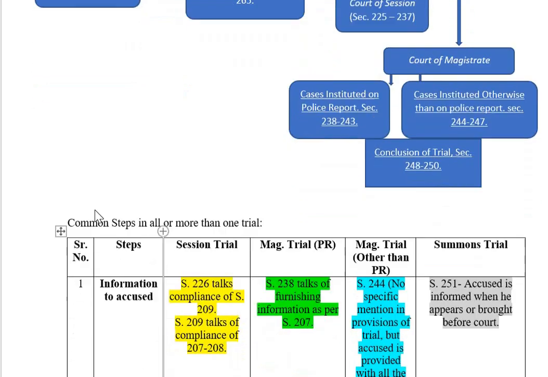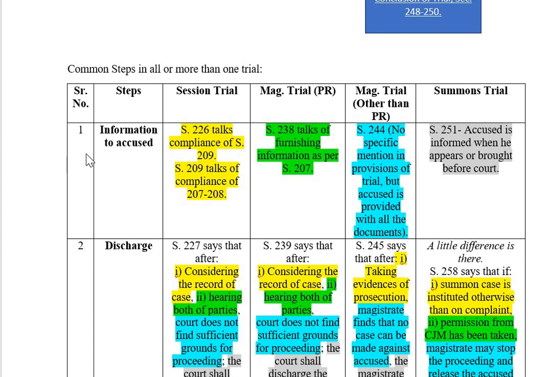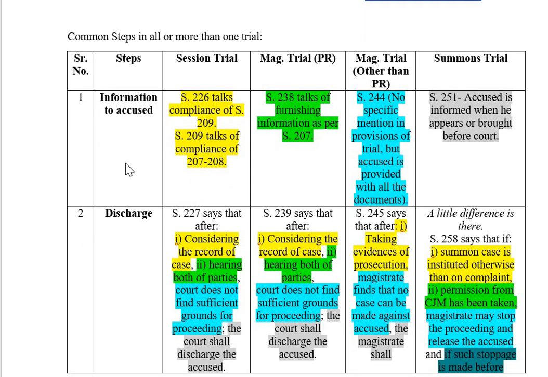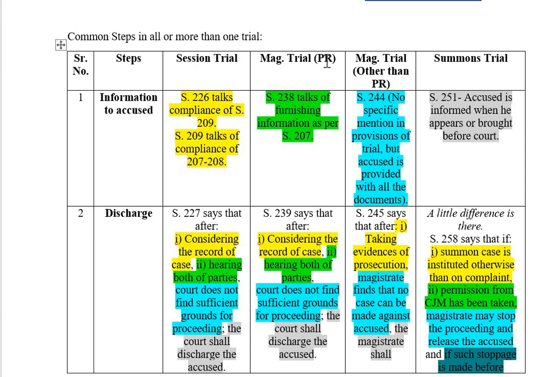Now we'll cover the steps which are common in all or more than one trial. These points are sufficient for you to write exam, and in detail we'll also do in further lectures. Now there are certain steps. Information to accused. Accused has to be informed. Session trial, magistrate trial other than police report, magistrate trial, police report, and then summon trial.